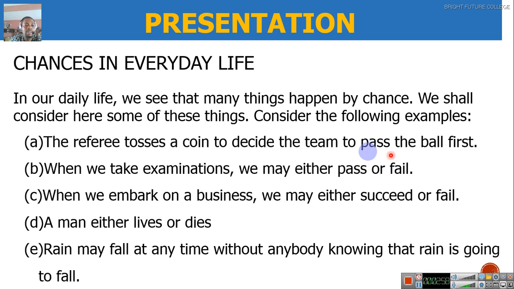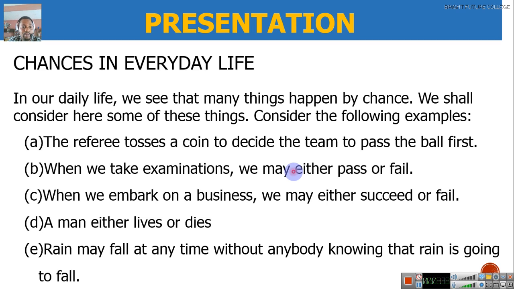Now, when we take examinations, we may either pass or fail. We cannot pass and fail the same examination at the same time.